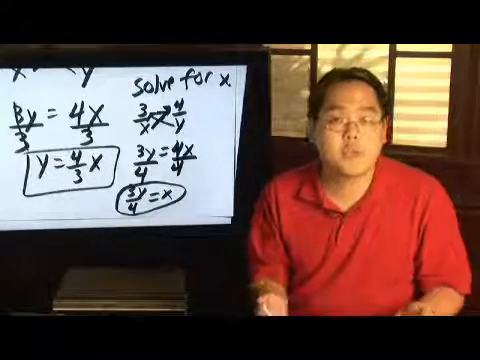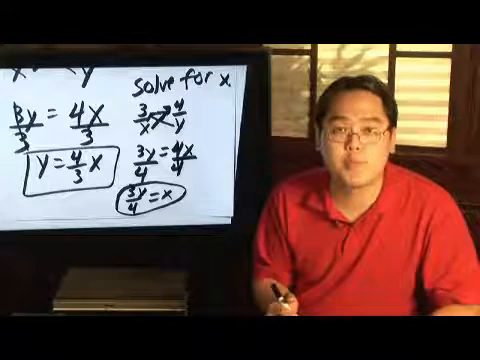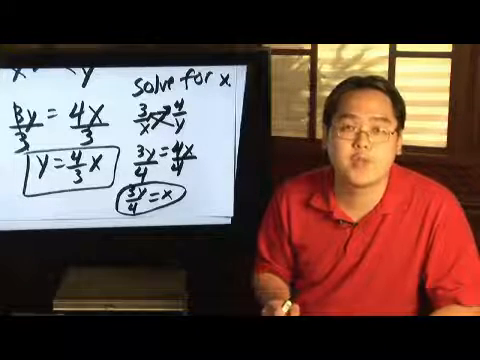So whatever variable you want to solve for, as long as you follow the rules of cross multiplication, you can solve proportion problems with two variables.